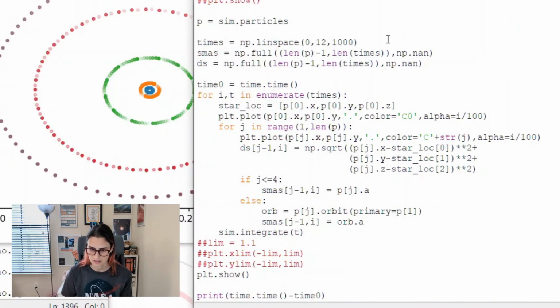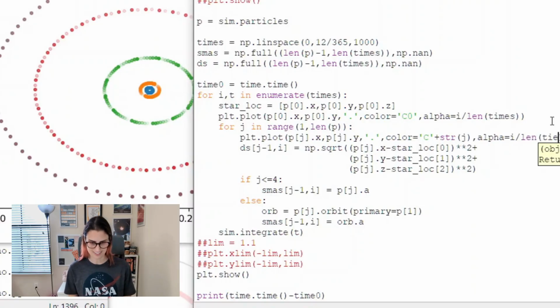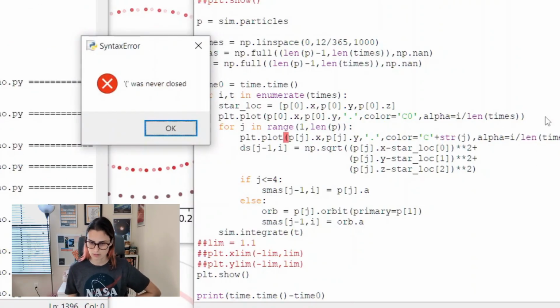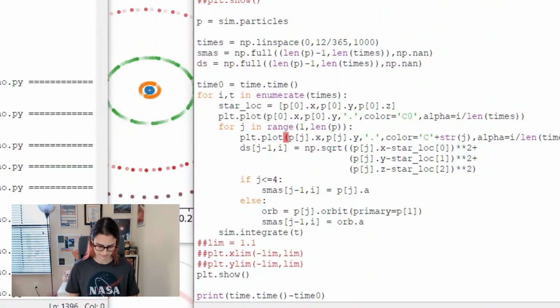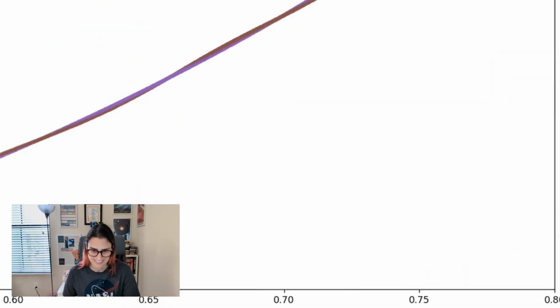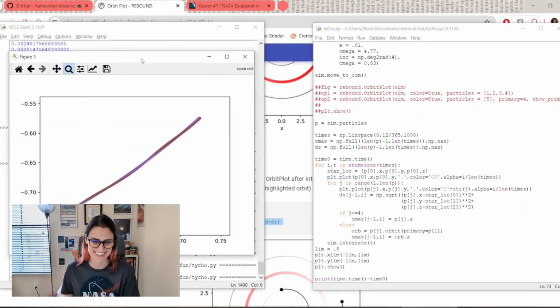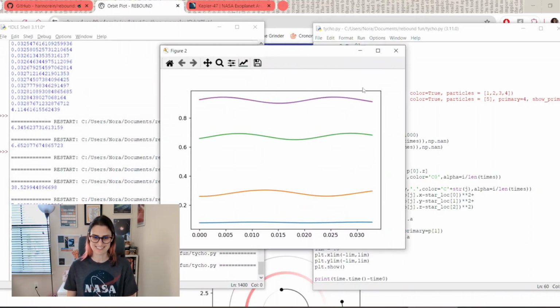Okay, let's go back and look at the... Okay, this one I'm doing it, even though it won't matter because I think this is going to be the last time I do this. What parenthesis was never closed? Oh, that one. Here we go. Let's see these guys. Ooh, pretty cool, I think. I don't know. Maybe no one else thinks this is interesting, but I think it's fun.